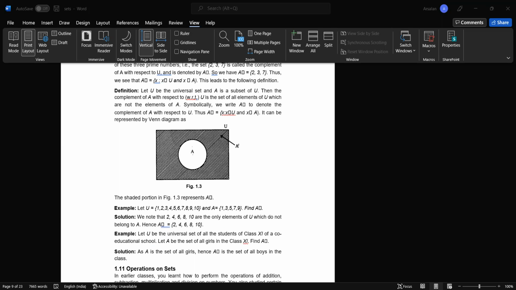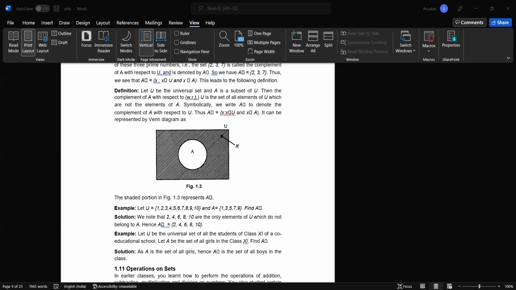Finite and infinite sets. We know what a finite set is: the number of elements is countable, and the infinite set is one in which the number of elements cannot be counted. We know now what an equal set is. Sets which consist of similar values are called equal sets, and equivalent sets are those which consist of the same number of elements. An equal set is also an equivalent set. We know what the universal set is. Universal set is the mother of all sets, we can say. All the concepts discussed are well illustrated by standard examples.